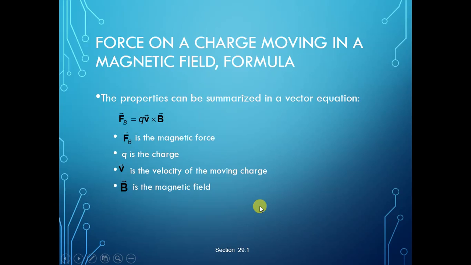Fb is equal to q into v cross B, where Fb is the magnetic force, q is the charge, v is the velocity of the moving charge and B is the magnetic field. This is the formula for the force on a charge moving in a magnetic field.